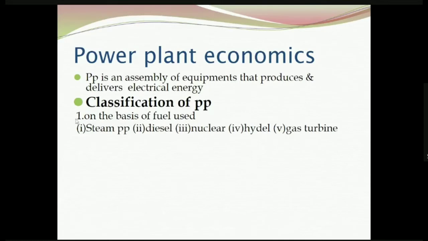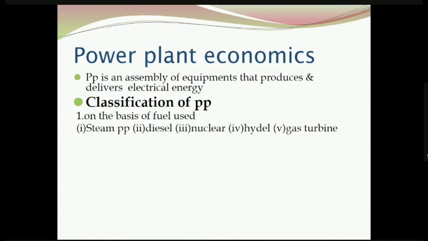The power plants are classified like this: steam power plant. If coal is being utilized as the input, then it is considered as steam power plant. That is, if the primary source for the power plant is coal, then it is referred as a steam power plant.